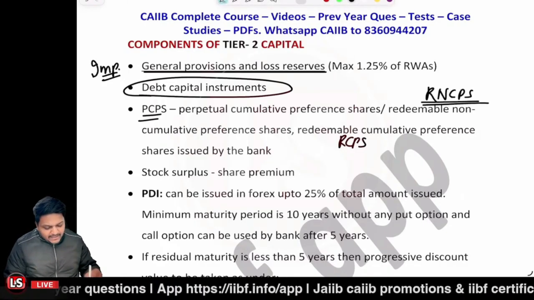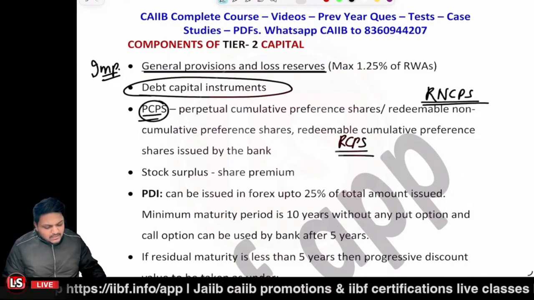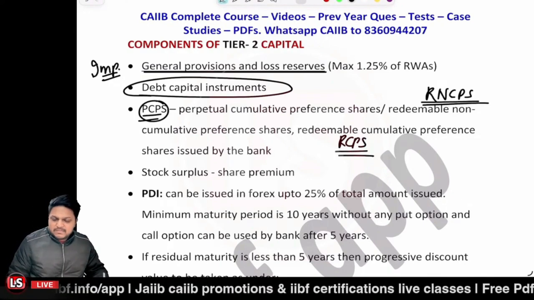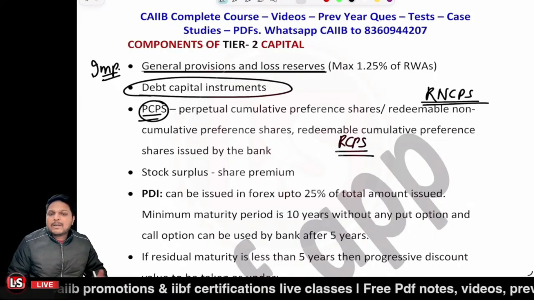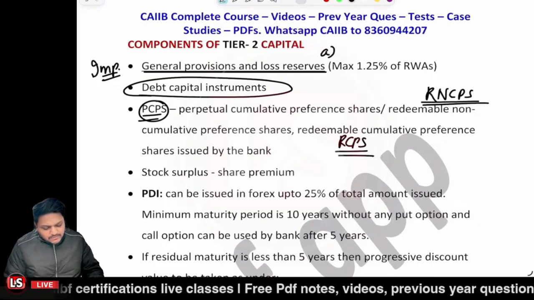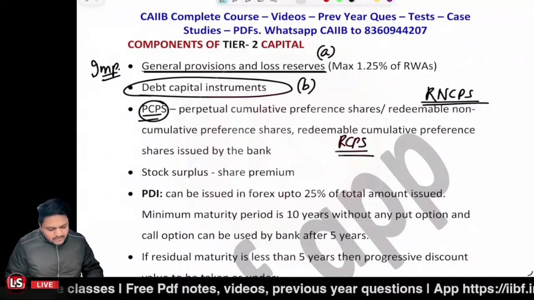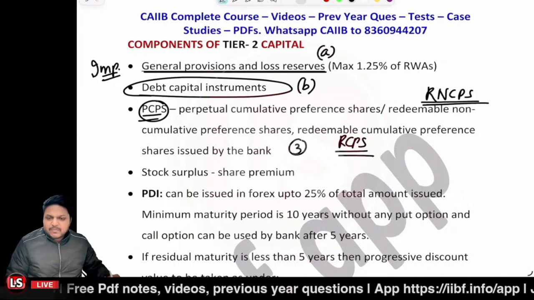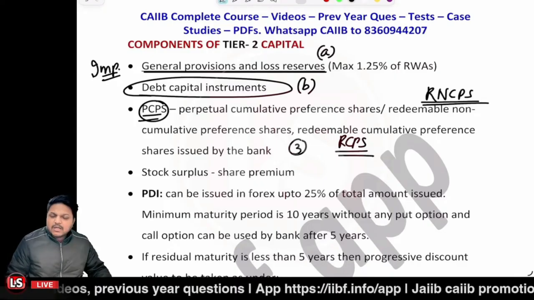So the capital and the share premium related to these three categories, PCPS, RNCPS, RCPS, will go to the tier 2 capital. So first, general provisions and loss reserves. Second, debt capital instruments. Third, the stock premium and the capital related to PCPS, RCPS, RNCPS.